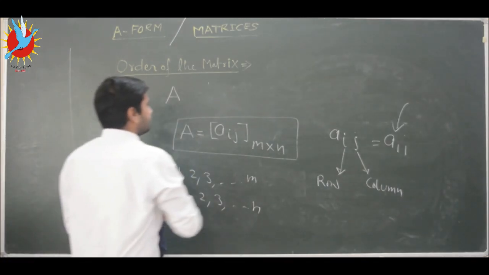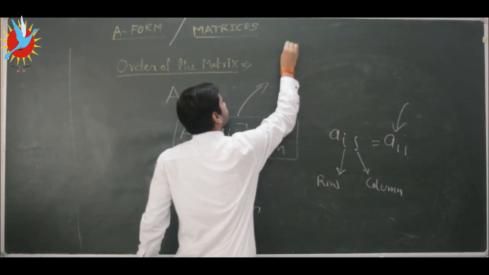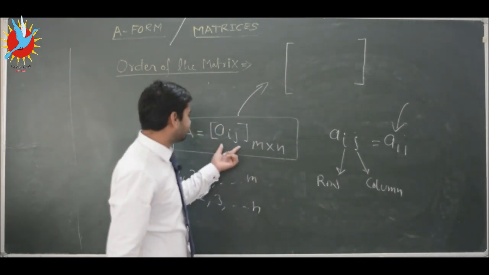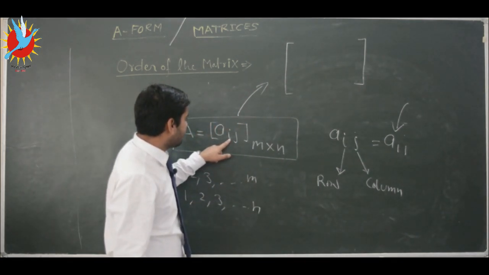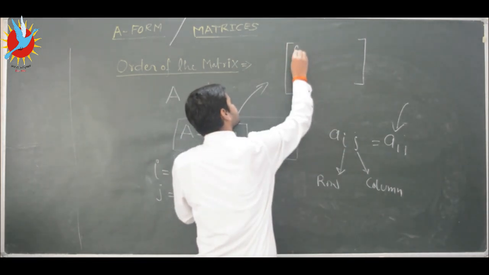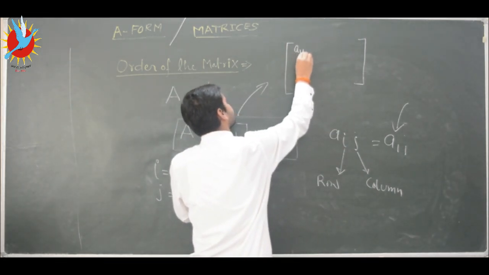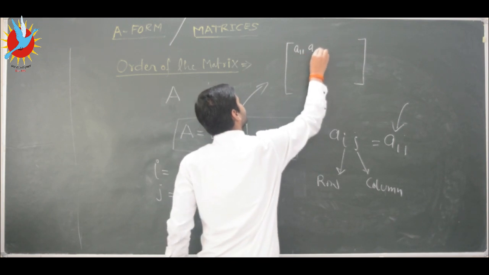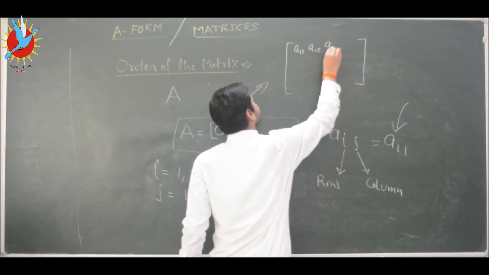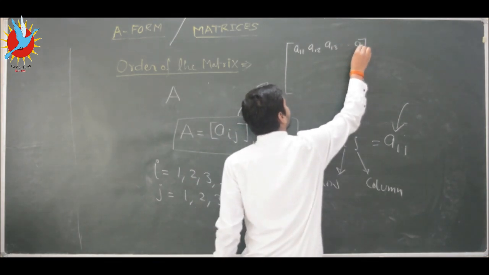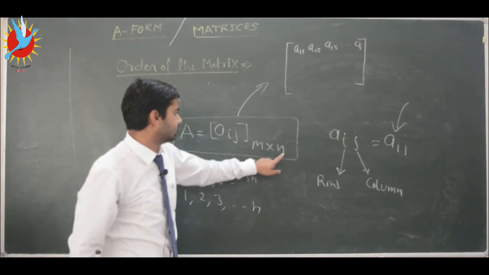So we can denote it by writing in a square bracket, and for the first element we take i equal to 1 and j equal to 1. So the first element of this matrix will be A11, the second element of the first row will be A12, and the third element will be A13, up to the last. How many columns are possible here? n.